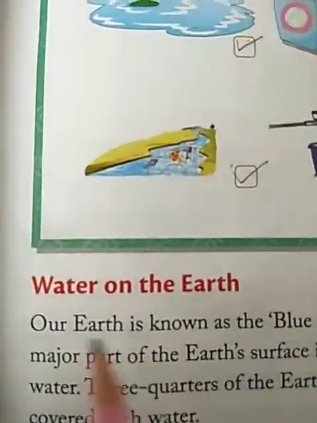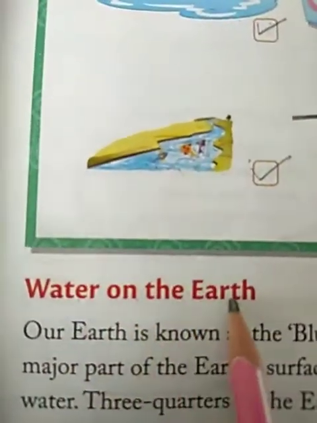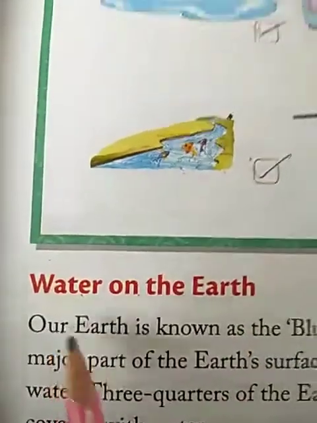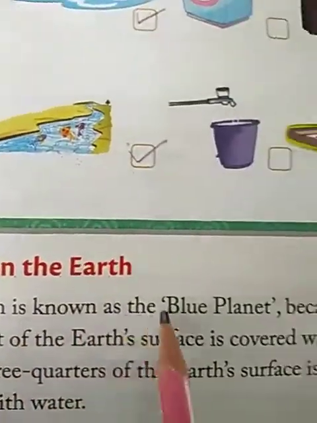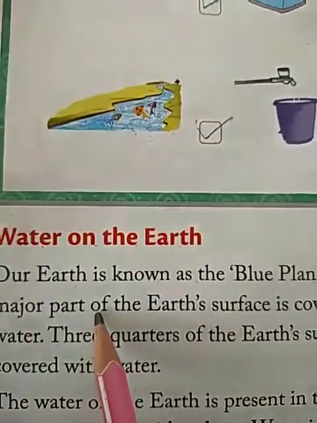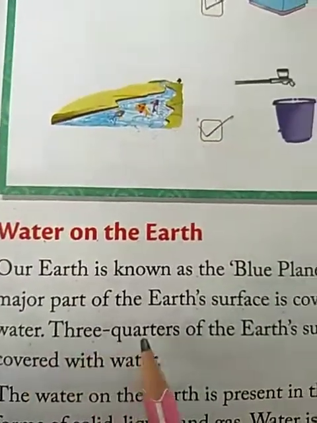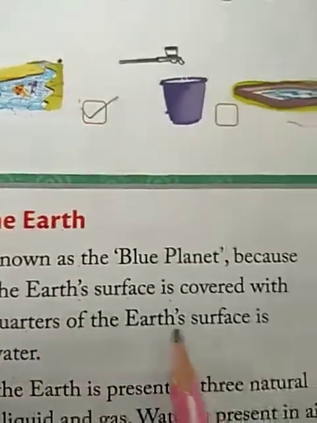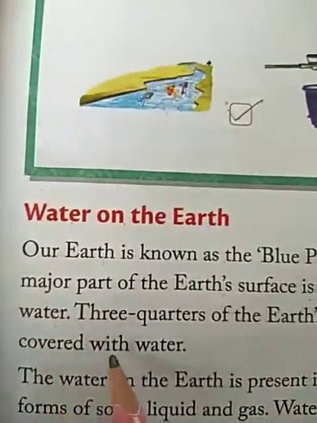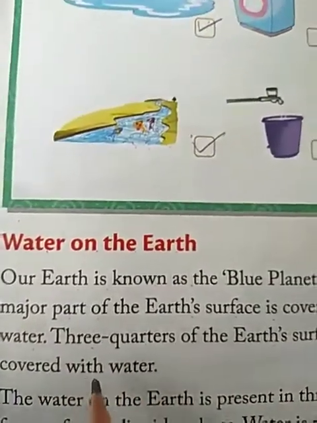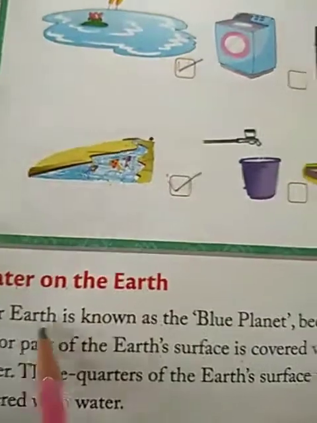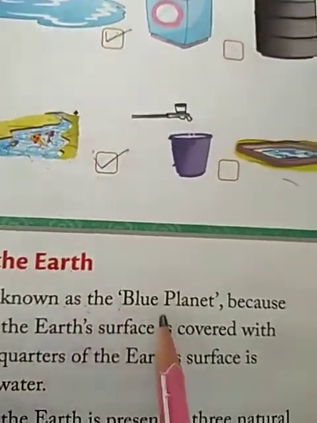Now let's start the chapter. Water on the Earth. Our earth is known as the blue planet because a major part of the earth's surface is covered with water. 3/4 of the earth's surface is covered with water. So students, our earth is known as the blue planet.